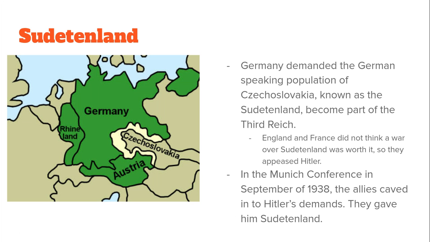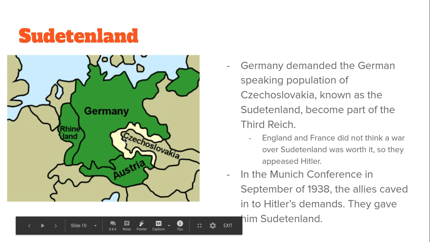Under the Nazi flag. So what ends up happening is, Germany's going to demand that this territory becomes part of the Third Reich. And England and France, they don't want this to happen, but they also don't want to go to war with Hitler over a relatively small part of the world, the Sudetenland.